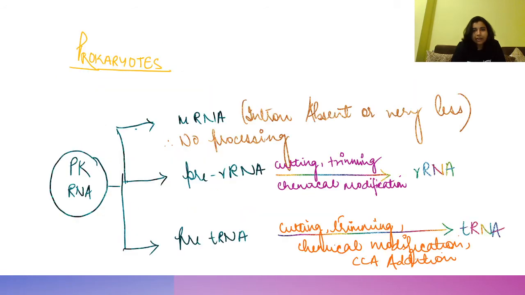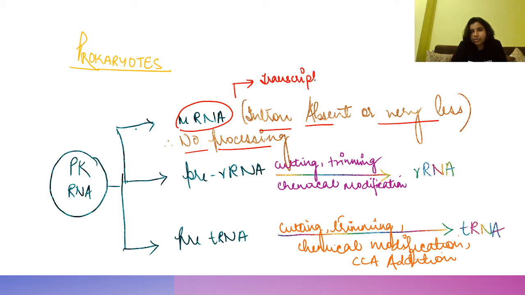If we see the prokaryotic and the eukaryotic mRNA, in case of prokaryotic mRNA, there is no processing. Why no processing? Because introns are absent or very few. So there is no need of processing of mRNA. So in prokaryotes, transcription and translation overlapping will take place, as there is no intron, or introns are present in a very small amount, right?